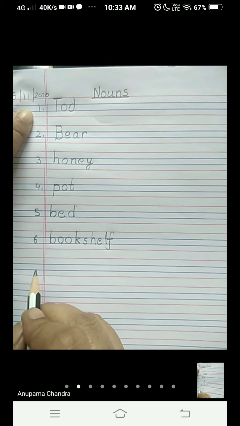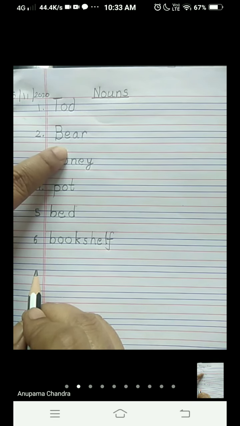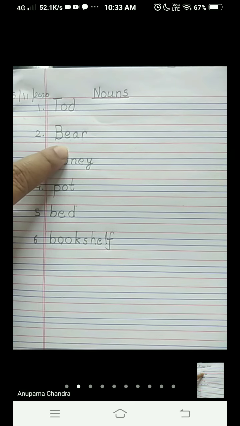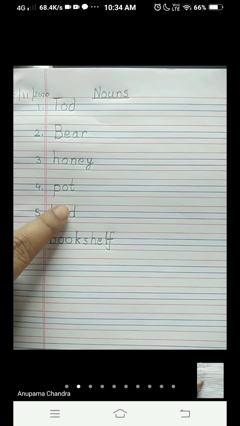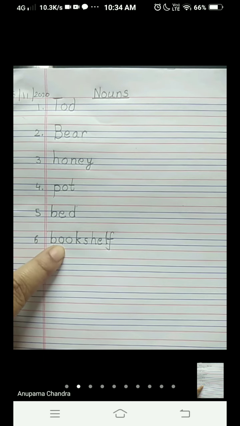I repeat the words. First one is T-O-D, Todd. Check it out, children. Second one, B-E-A-R, bear. Third one, H-O-N-E-Y, honey. Fourth one, P-O-T, pot. Fifth one is B-E-D, bed. Sixth one, B-O-O-K, book.